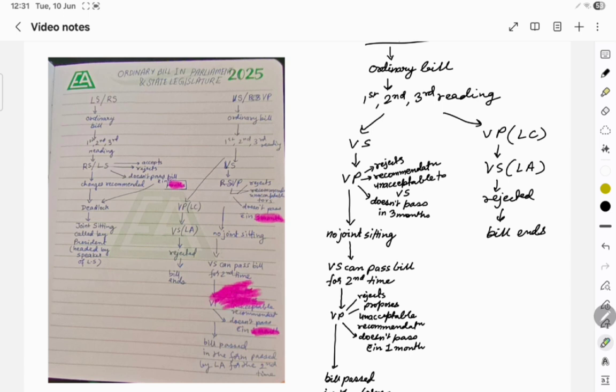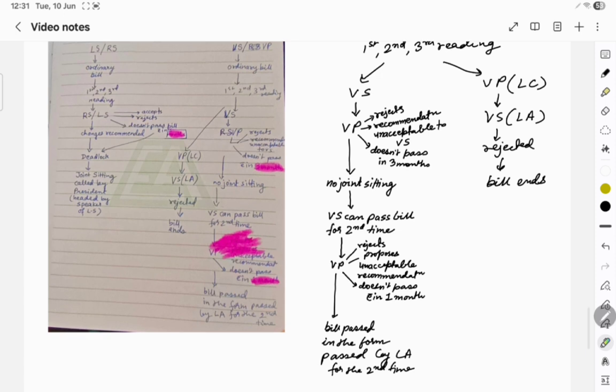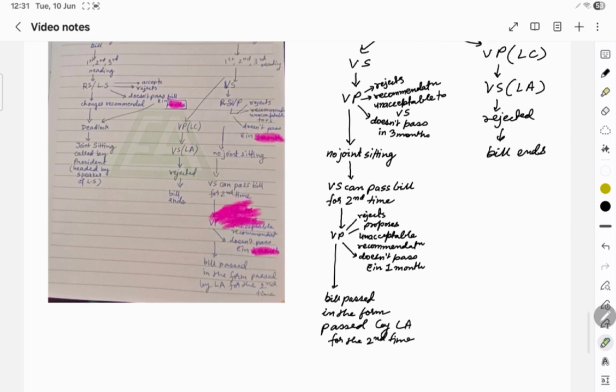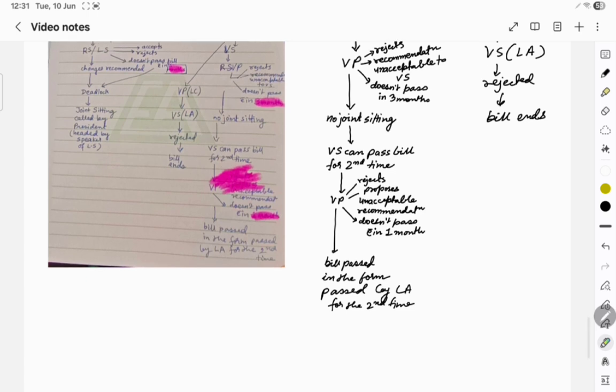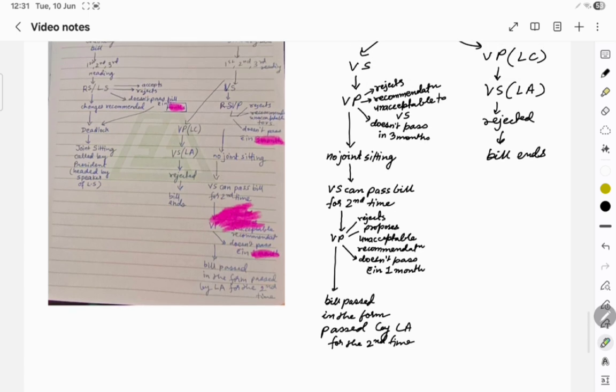If the Vidhan Sabha rejects it, the bill ends then and there. There are no separate provisions for later on. Now, if the bill starts from the Vidhan Sabha, then it reaches the Vidhan Parishad. The Vidhan Parishad can either reject it, make recommendations unacceptable to the Vidhan Sabha, or if it doesn't pass it in 3 months, then there is no provision of joint sitting. No provision of joint sitting.